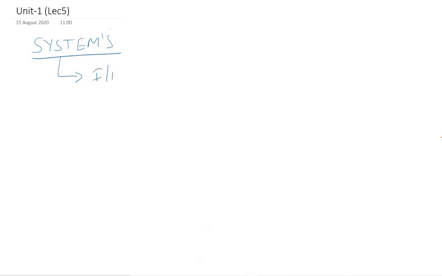That means the input signal to a system can be anything like voltage, current, pressure, etc. And the system produces an output in response to this input.